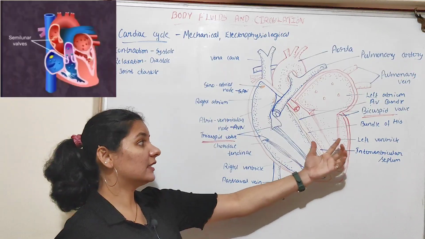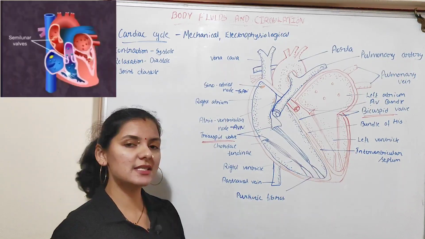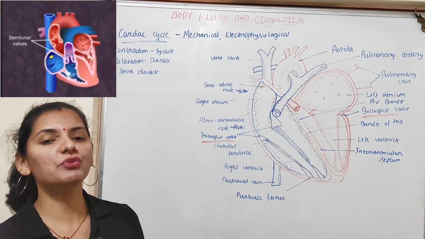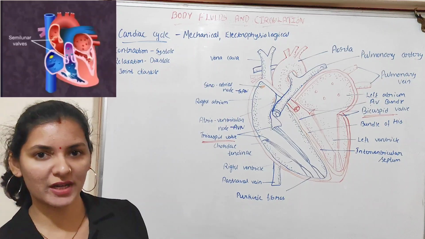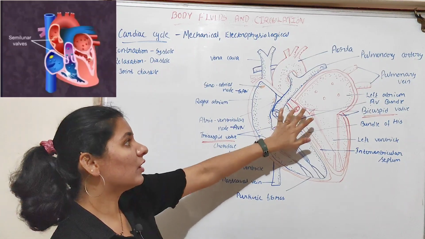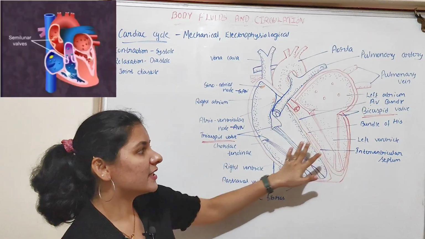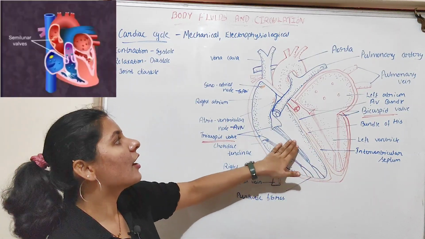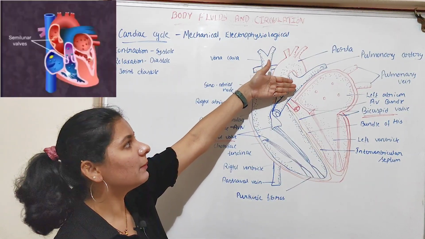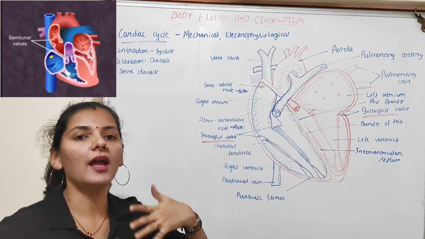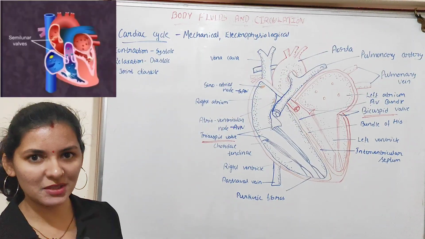So when there is an increase in the pressure inside the ventricle because of the ventricular contraction or ventricular systole, these semilunar valves are forced to open. Because of that, whatever the blood that is present inside the ventricle is forced to enter into the pulmonary artery and the aorta, thereby into the circulatory pathway.